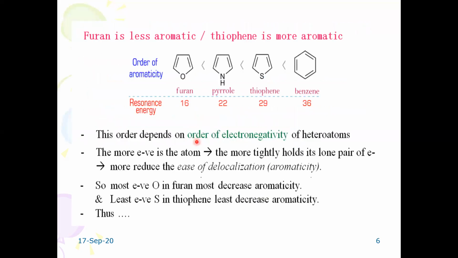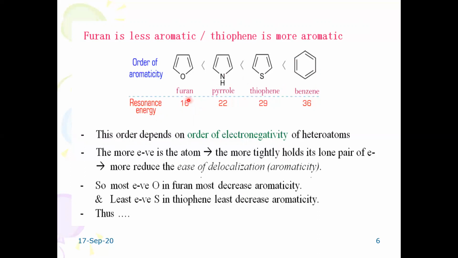You can see all the important factors here. In the order of aromaticity, furan is very low compared to pyrrole, thiophene and benzene. The resonance energy of furan is hardly about 16 kilocalories per mole, then 22 kilocalories per mole, 29 kilocalories, and here 36 kilocalories per mole. These two are almost near to each other. So thiophene is more stable and highly aromatic in character. Benzene is also more stable and highly aromatic. But in fact, pyrrole is of course more aromatic than furan.